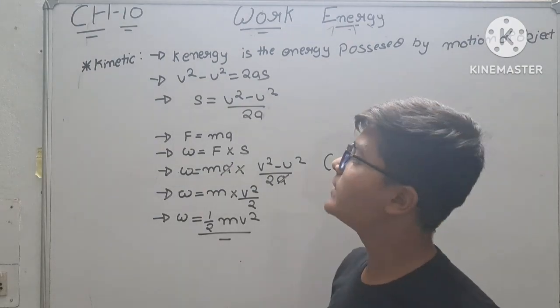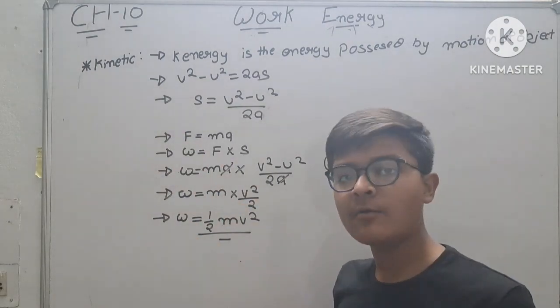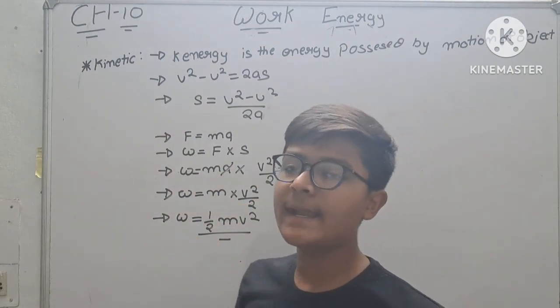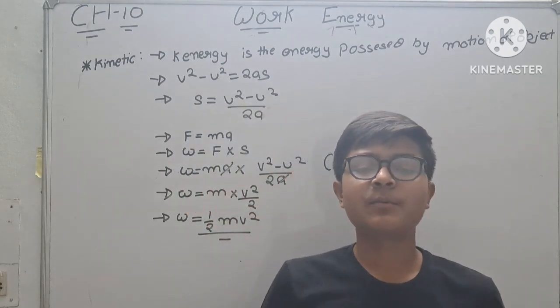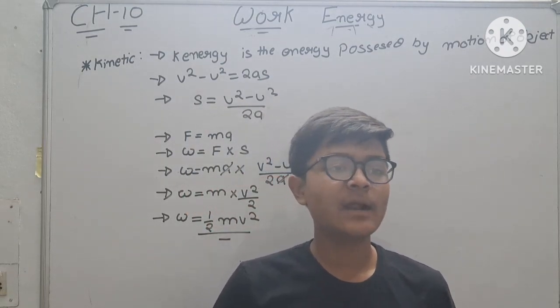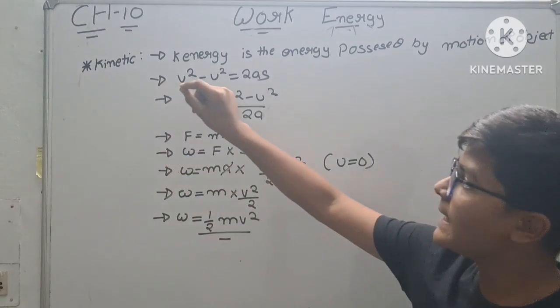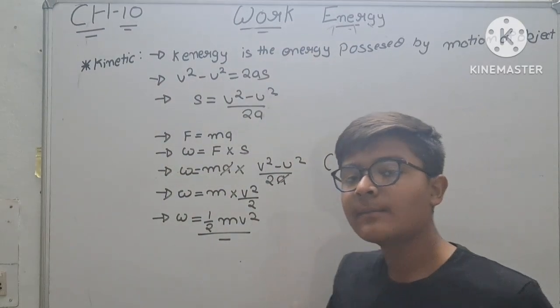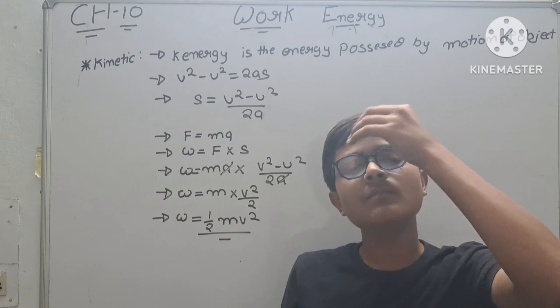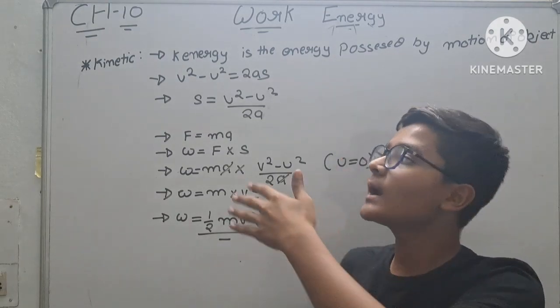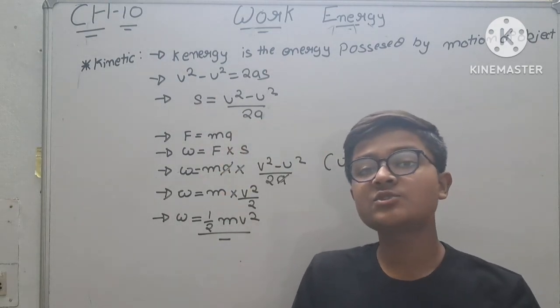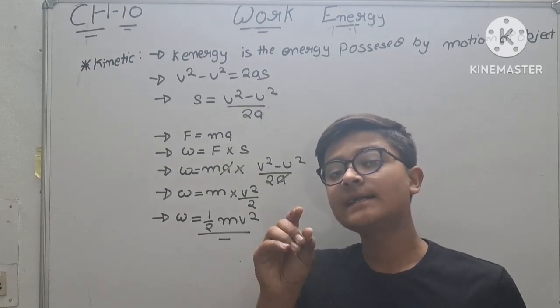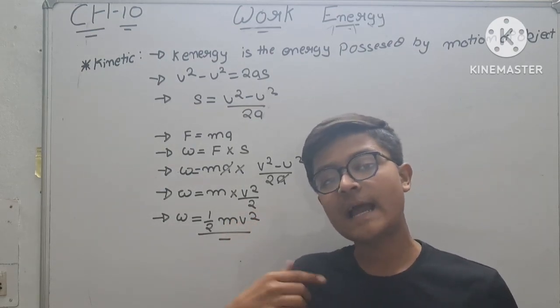Okay students, now we are on kinetic energy. Any type of energy which is possessed in motion. Now let's take an example. I am writing on the board. So what am I doing? I am using my energy to write on the board. So that is known as kinetic energy. Anything that is in motion is known as kinetic energy.